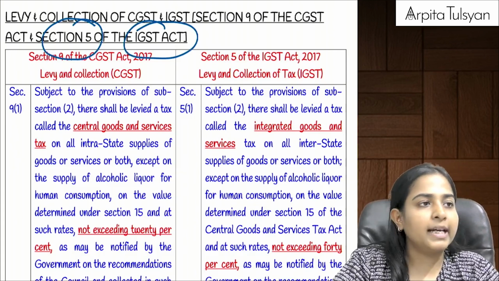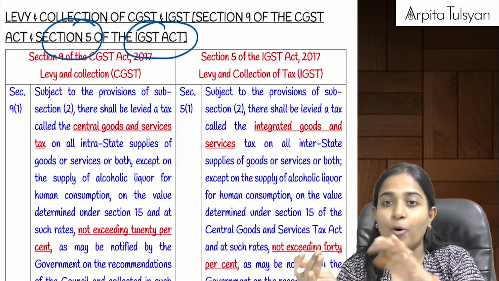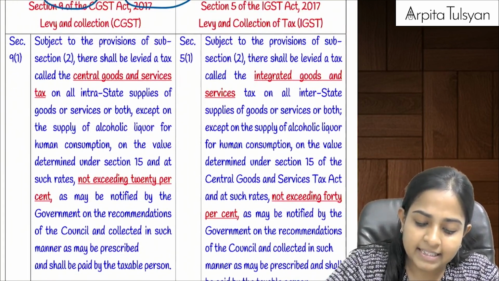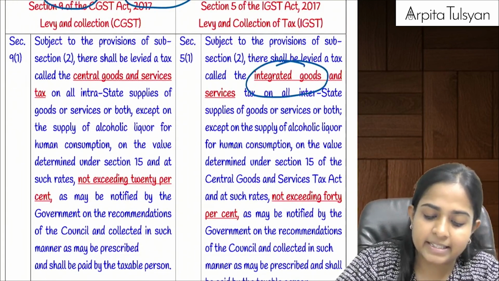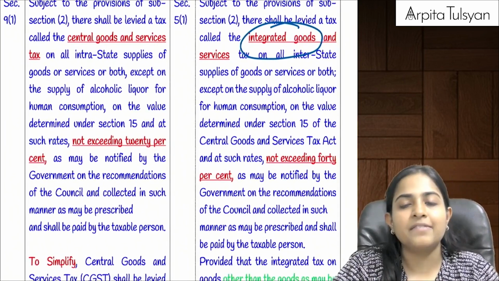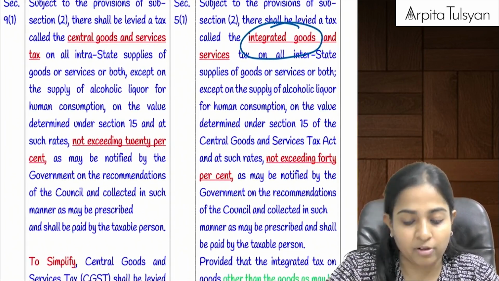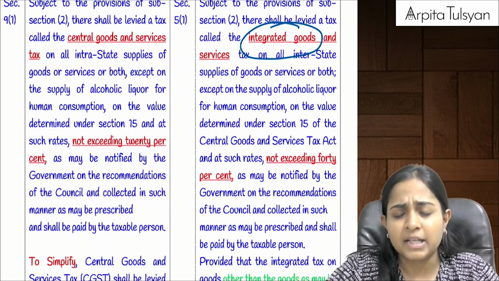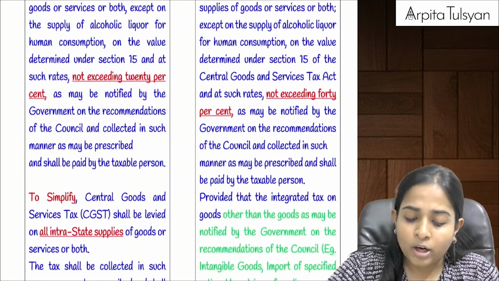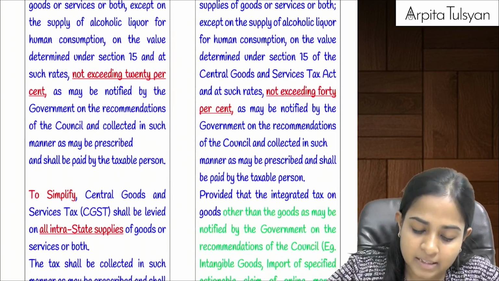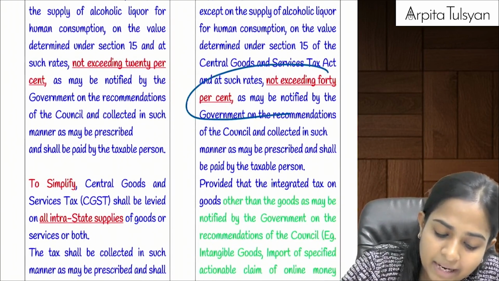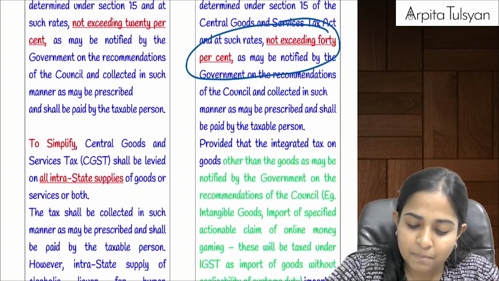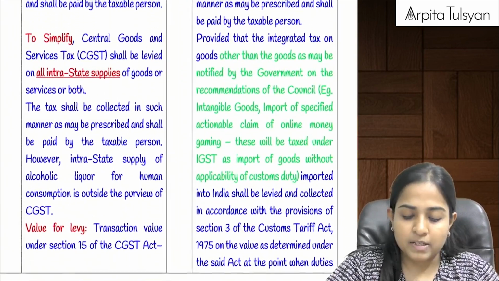Do you recollect this particular table where we had done corresponding provisions under CGST and IGST? There we had studied that IGST is a tax which will be applicable on all the interstate supply of goods and services except alcoholic liquor, etc., on the value which will be determined as per the CGST law, but maximum rate will be 40. In CGST it was 20 plus 20, here it was maximum 40. Now see what is the amendment here.